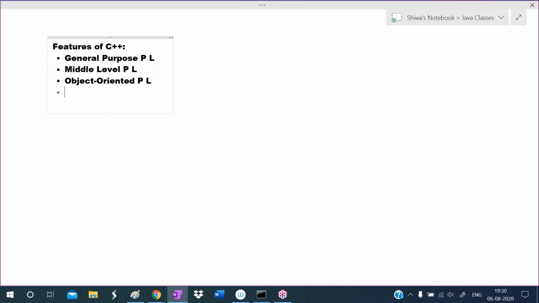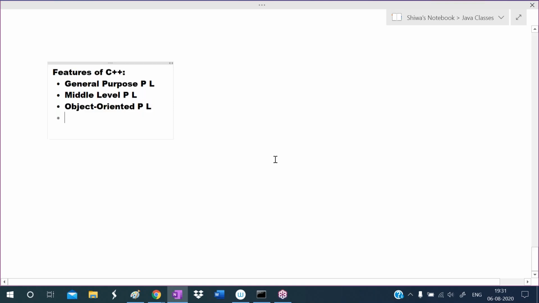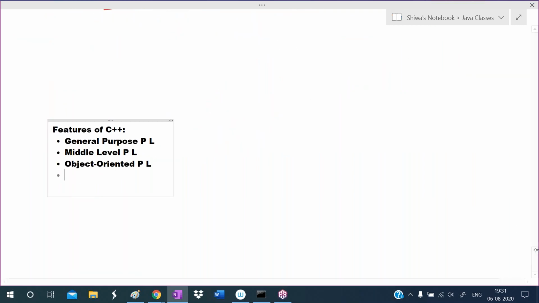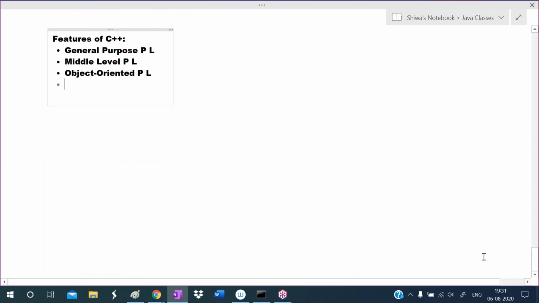This C++ also has some drawbacks. To avoid those drawbacks, they introduced Java. Java is an object oriented programming language, Python is an object oriented programming language. C++ was the first famous object oriented programming language. The first object oriented programming language was Simula 67, and OOPS concepts from it he added to the C++.